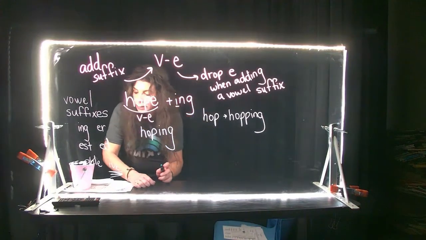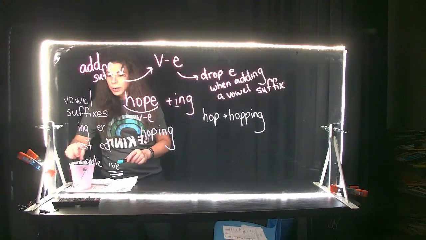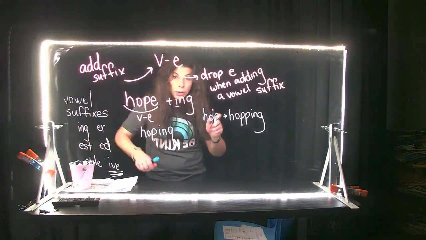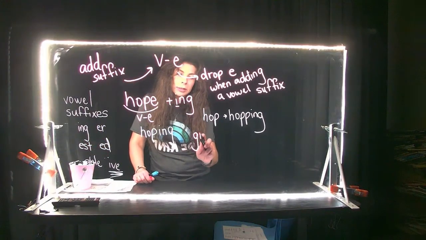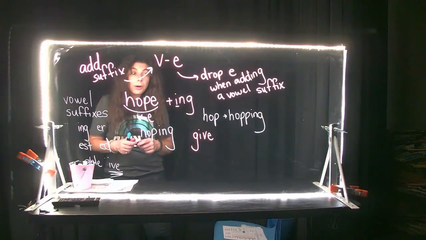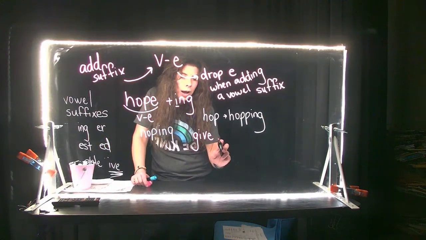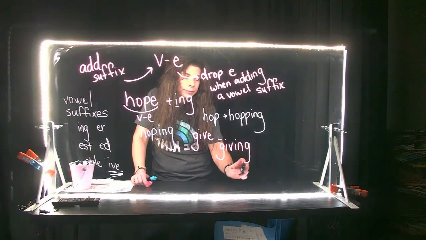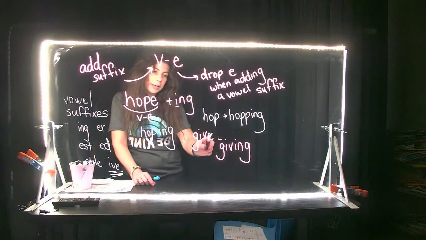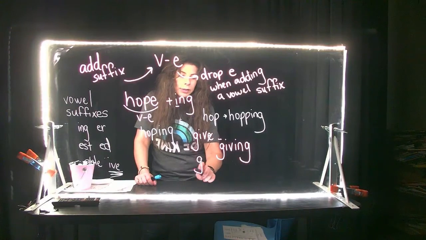So if you wanted to say, now if you're adding giving, so say we want to see the word giving, right? So give, even though it's a short vowel sound, it's an exception, it's still considered a vowel consonant E because of the way it looks. If you want to say, we are going to have Thanksgiving, right? So Thanksgiving, we drop that E. Giving. You drop the E. Now, if you want to say the past tense, we don't say gived, we say gave. And that's an irregular past tense word.